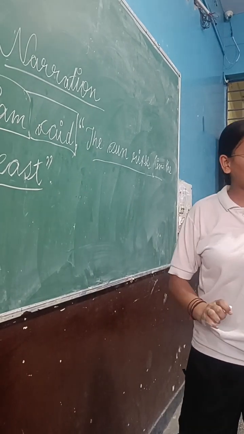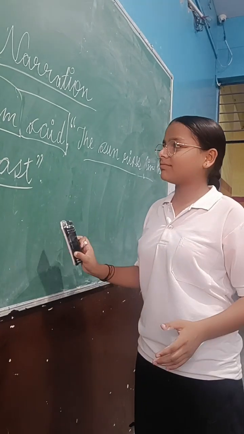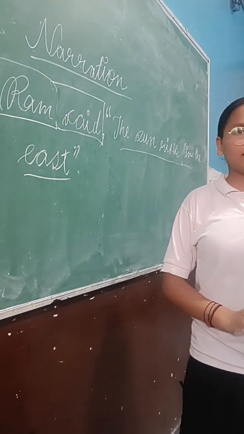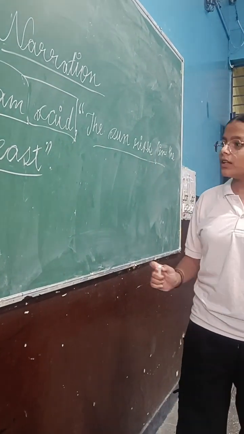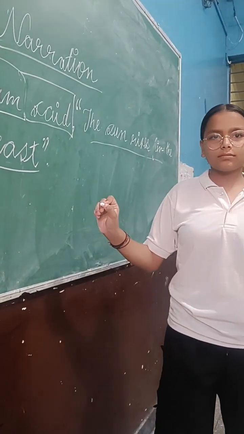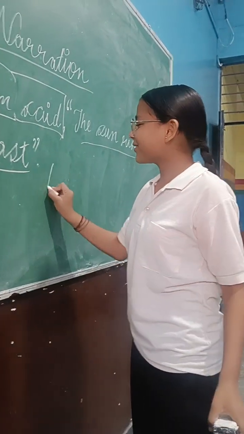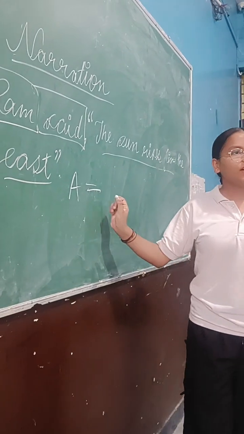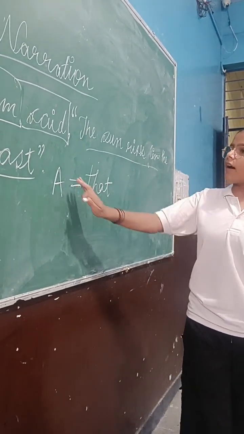After that we will see there are four kinds of sentences, and those are assertive sentence, exclamatory sentence, interrogative sentence, and imperative sentence. Basically, we have four sentences. In assertive sentences, we use that.